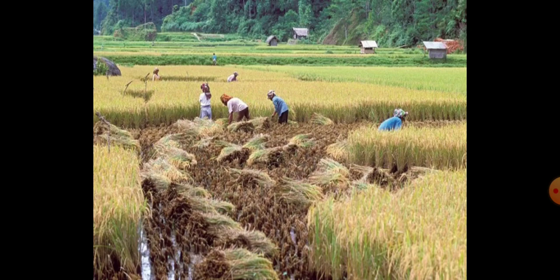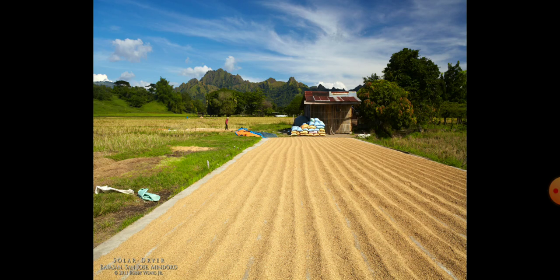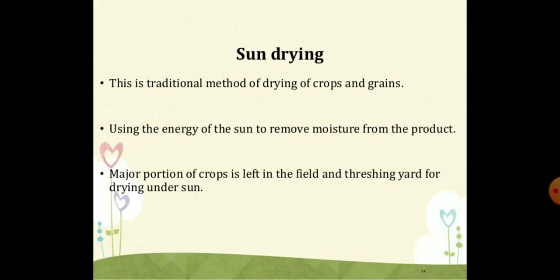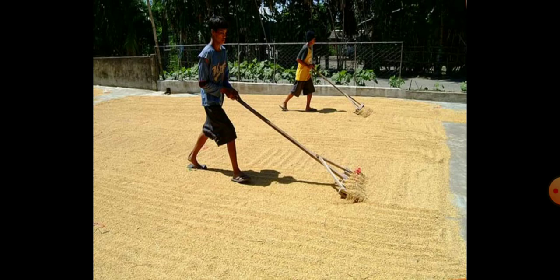After harvesting, grains are dried in the sun because the presence of moisture enhances the growth of microorganisms which can destroy the harvested crop. So what is sun drying? This is the traditional method of drying crops and grains using the energy of the sun to remove the moisture from the product. So sun drying is very important for the grains or the crops.